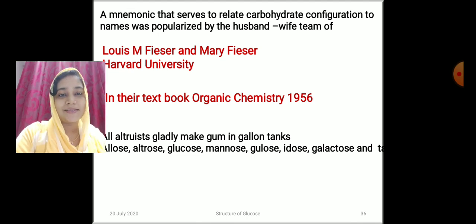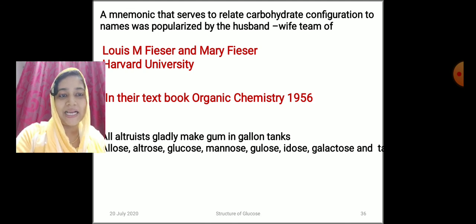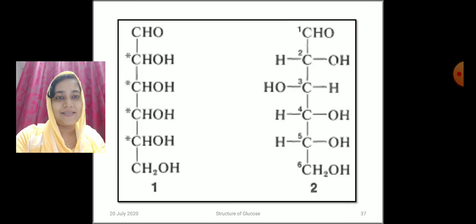All altruists gladly make gum in gallon tanks. That means allose, altrose, glucose, mannose, gulose, idose, galactose and talose.